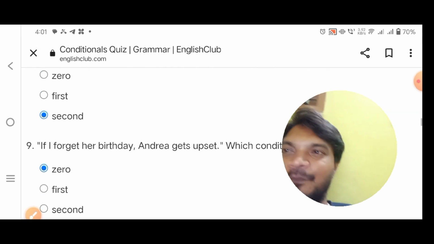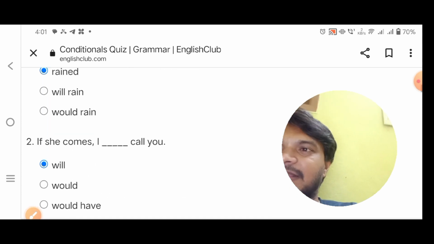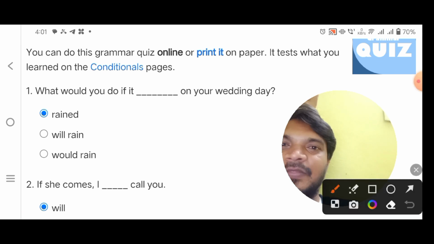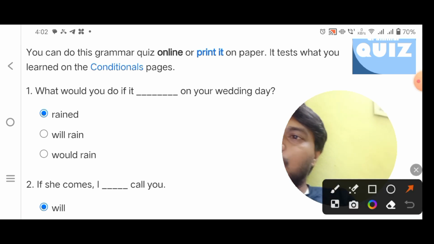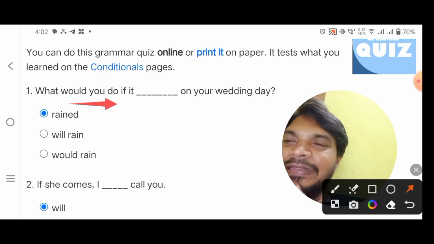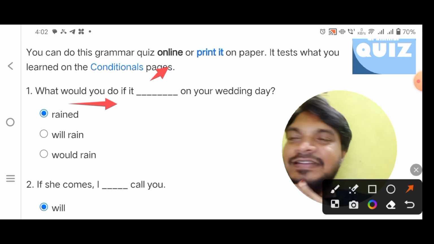Now have a look. See here. First question. See, what would you do? This is would plus V1. So this is a conditional past tense, so you can use the V2 form here, because this is a condition number two, imaginary condition structure. If there is would plus V1, the second clause should be V2, simple past.